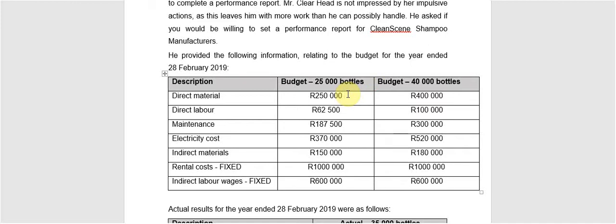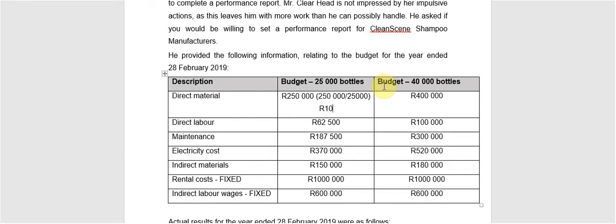So I'm going to start with direct material, and the test is to take the Rand value, and we need to divide it by the output. So this can be units, bottles, hours, it doesn't matter. We're going to divide it by the output, and I believe that this gives us 10 Rand. If I take the Rand value again and I divide it by the output, I get 10 Rand again. And now we know it's 10 Rand at each level. If I do my calculation, I get 10 Rand for every budgeted level. So therefore, this will be a variable cost.